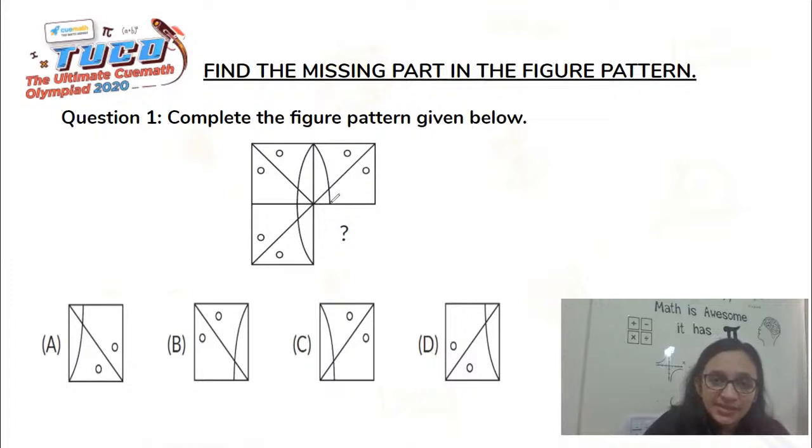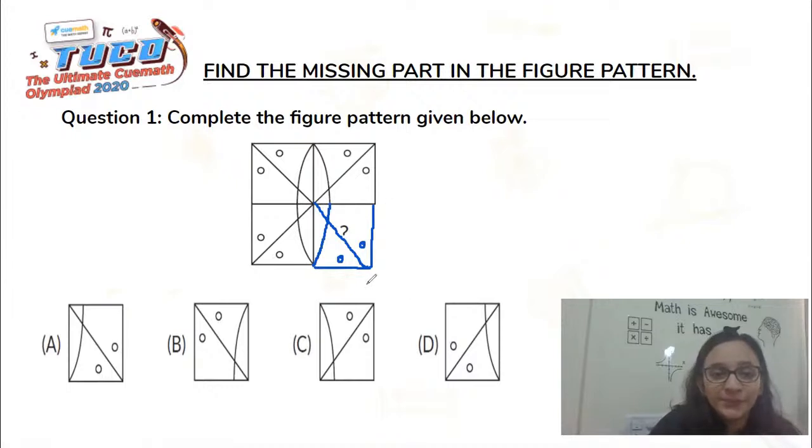So as I see, this curve would get joined. I can join this box. As there were slanting lines like these, I will have one line like this. And then towards the bottom corner, there were two circles on either side of the line which I drew. So like this. Now all you need to figure out is which of the following options fits the same thing which you have drawn here.